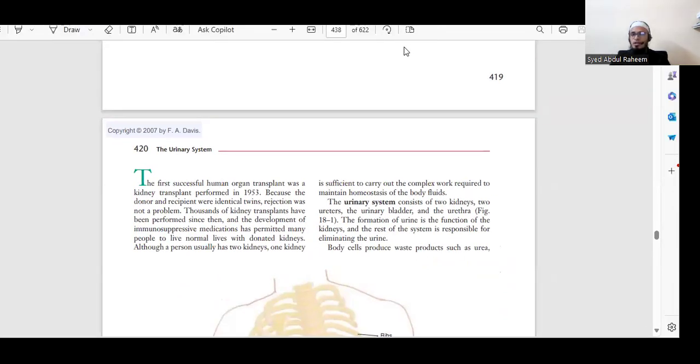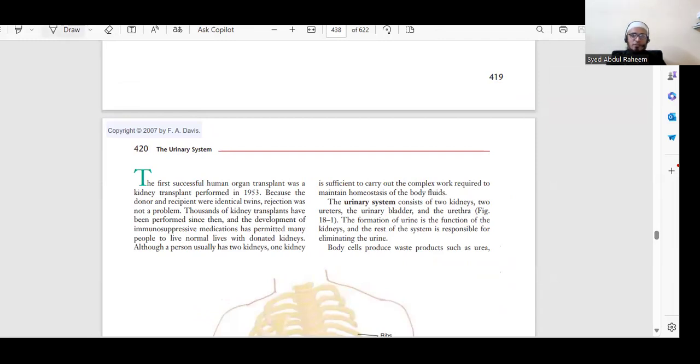We completed the digestive system medicine part. Today we are going to start the urinary system. Before that, we will revise the anatomy and physiology of the urinary system because it is very important.